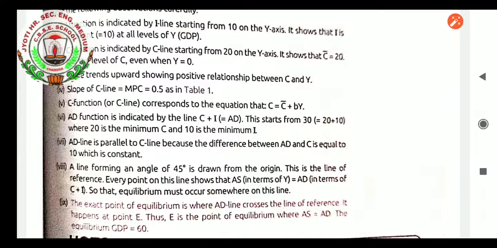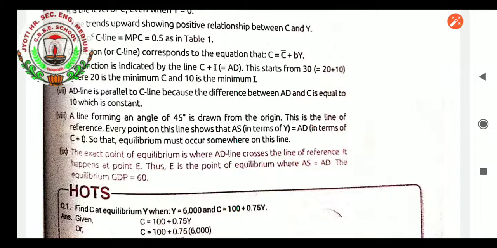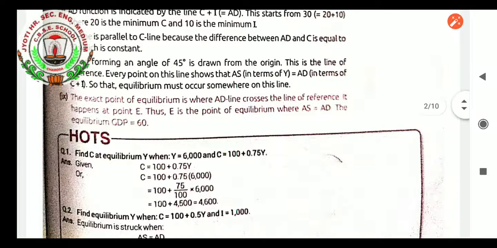A line forms an angle of 45 degrees from the origin. This is the line of reference. Every point on this line shows that aggregate supply in terms of Y equals aggregate demand in terms of C plus I. So equilibrium must occur somewhere on this line. The exact point of equilibrium is where aggregate demand crosses the line of reference. It happens at point E. Thus E is the point of equilibrium where aggregate supply equals aggregate demand. The equilibrium GDP equals 60.